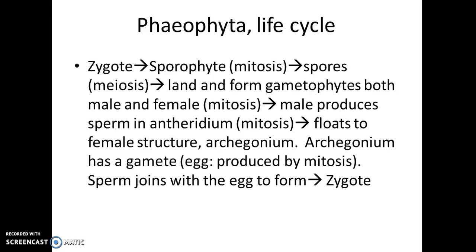The male produces sperm in a structure known as the antheridium. The female produces the egg in the structure known as the archegonium, and the sperm will meet the egg. Now we have the formation of a diploid again, the formation of a zygote, and we start at the top again. So in this one, let's take a look.